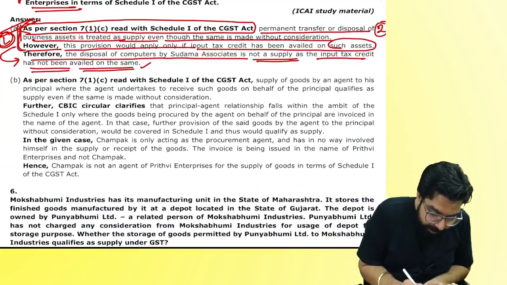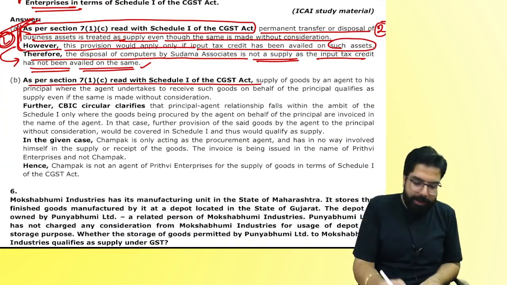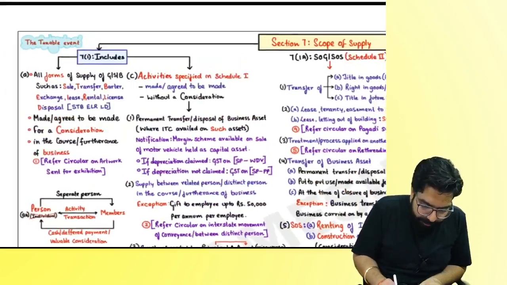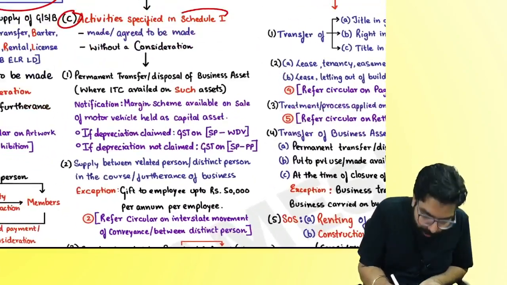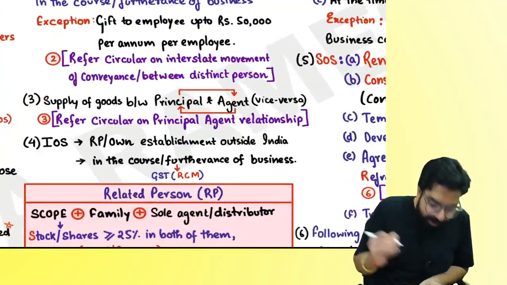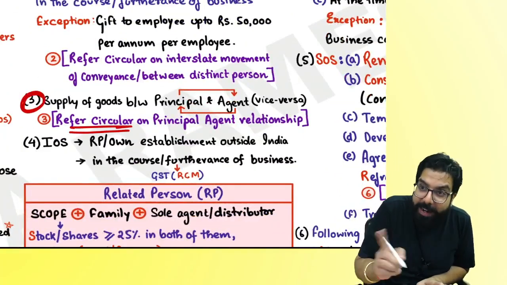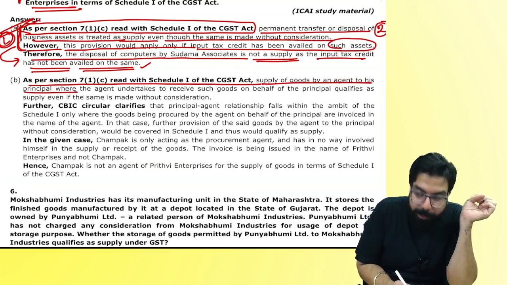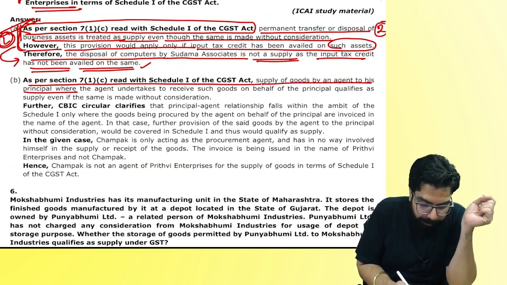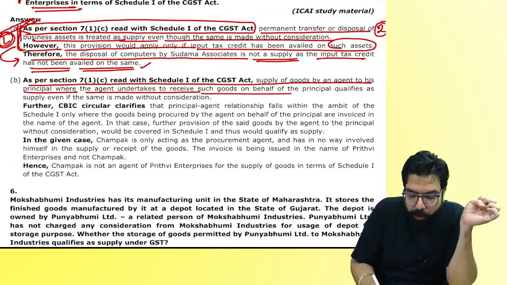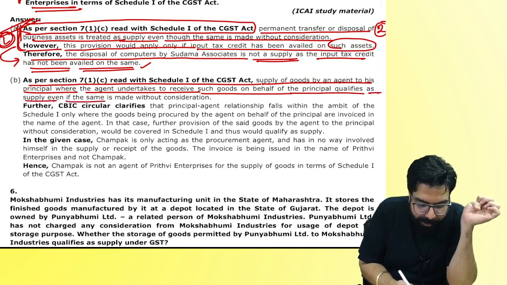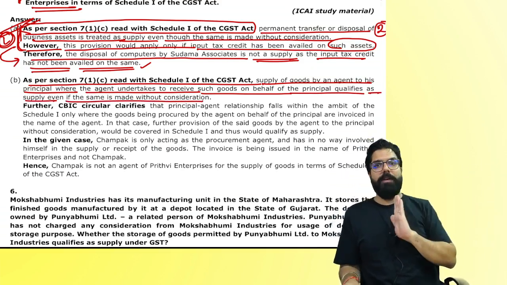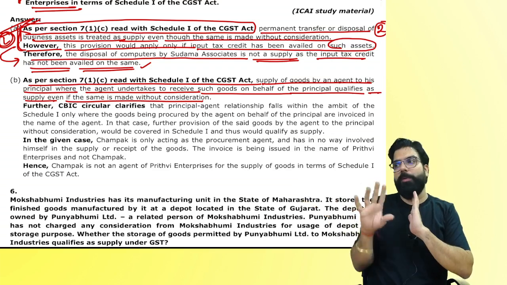People, first the law. As per Section 7.1C, Schedule 1, Paragraph number 3, read with the circular also. Did I tell you the circular here? See, supply of goods by an agent to his principal; vice versa is also written over there. So agent to the principal, where the agent undertakes to receive the goods on behalf of the principal, qualifies as supply even without consideration. The supplier gave the goods to the agent, then when I am sending the goods to the principal, it will be a supply.